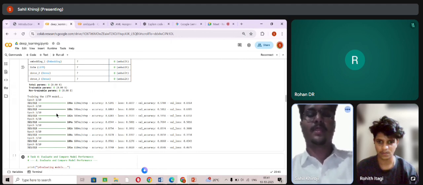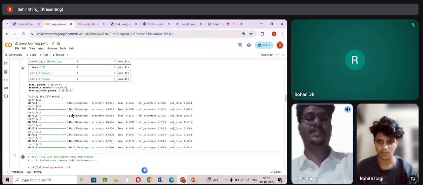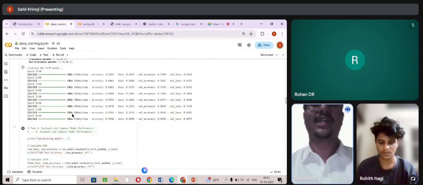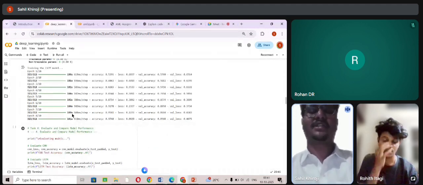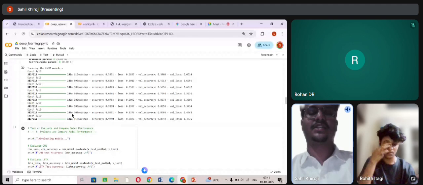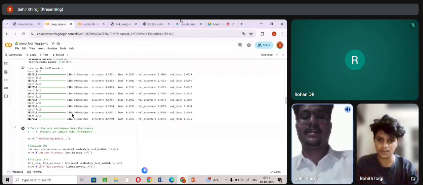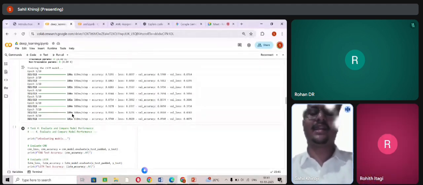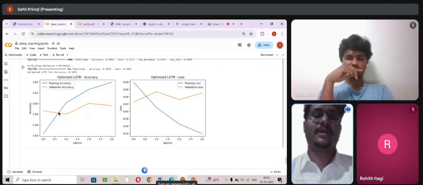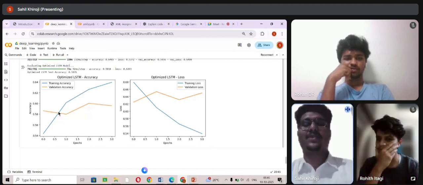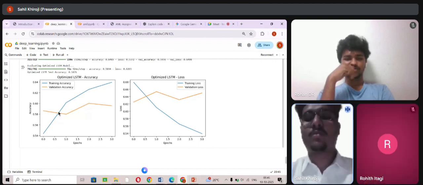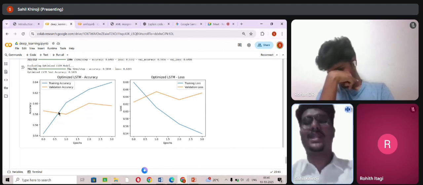And for the output, in epoch 1, the model starts learning slowly and gives about 53% accuracy. In epochs 4 and 5, accuracy improves significantly, and the model learns from the data. In epoch 7, the model achieves about 94% training accuracy and 86% validation accuracy. Here in task 3, we implemented an LSTM model for sentiment analysis, where dropout helps prevent overfitting. And at the last, we tuned the LSTM model using dropout and early stopping to reduce overfitting. The accuracy improved moderately, and the graph shows a more balanced training process.